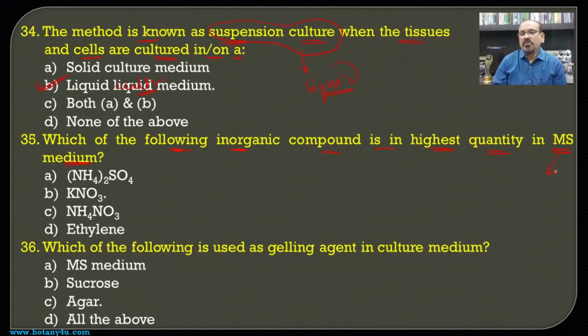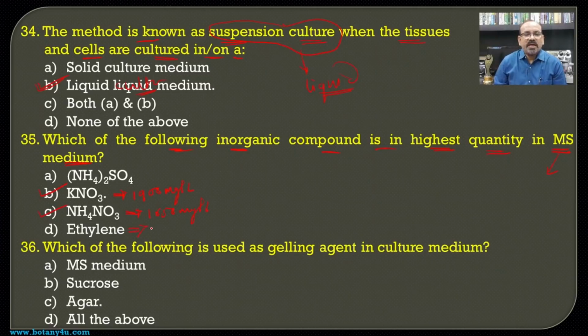MS, that is Murashige and Skoog. So the first one, that is the KNO3, 1900 milligram per liter is used. Then the second one, here it is 1650 milligram per liter it is used.